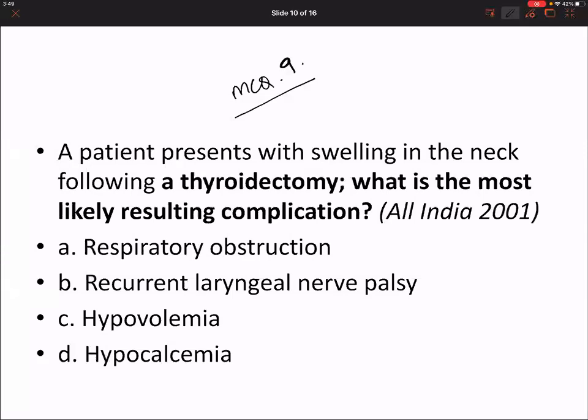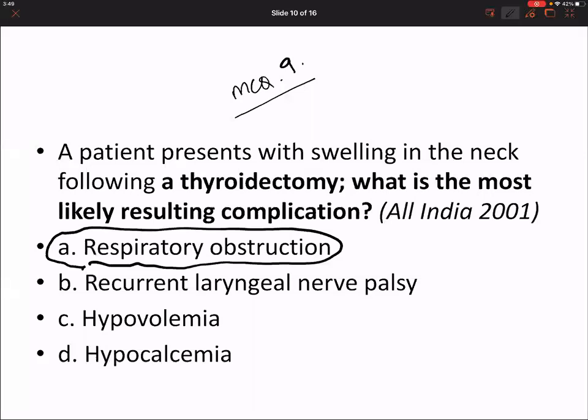Patient presents with swelling of neck following a thyroidectomy. What is the most likely complication? Respiratory obstruction. Very good. See, this question is a very tricky one. It is trying to test whether your clinical acumen is there.